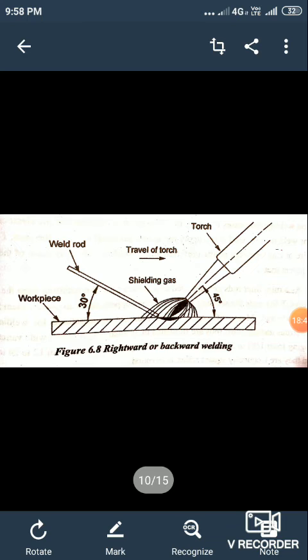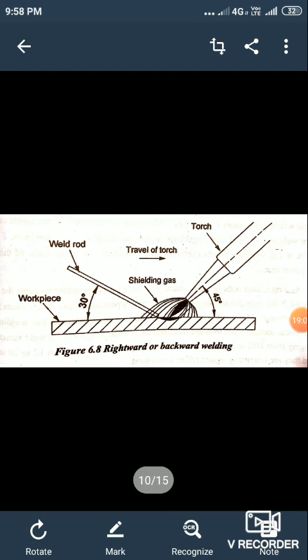Leftward or forward welding is used for steel plates up to 5 mm thickness, and rightward or backward welding is used for welding plates of greater than 5 mm thickness.